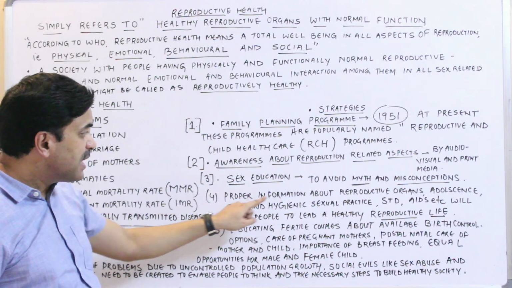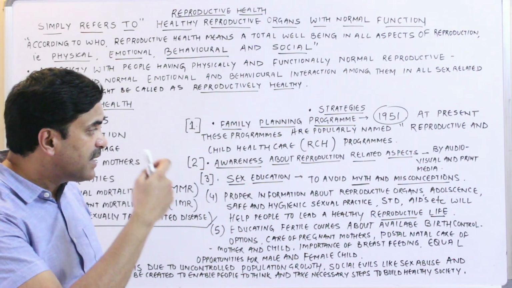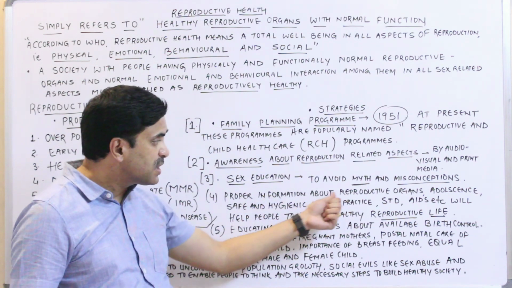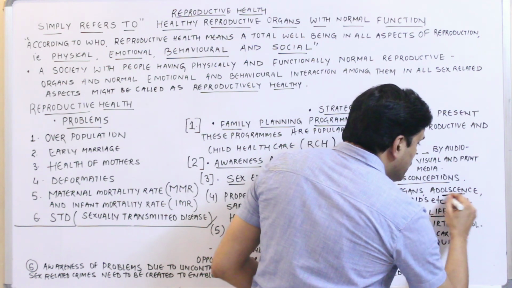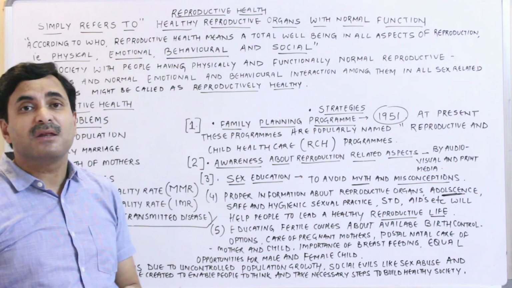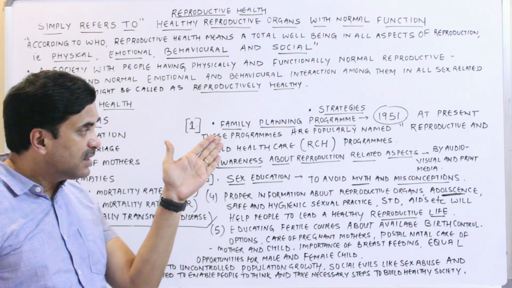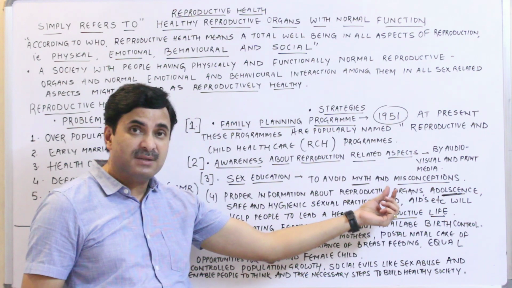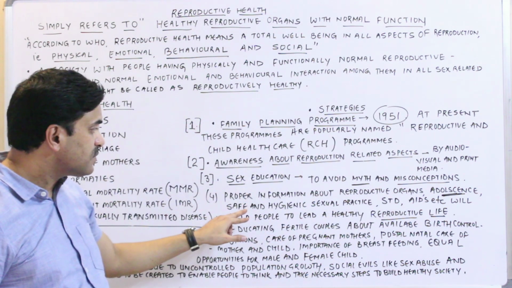Fourth is proper information about reproductive organs. The government is trying to make the people aware about the reproductive organs. Proper information about the reproductive organs. The government is trying to deliver knowledge about adolescence and the changes which occur at this age, because adolescence is the stage between 10 to 18. Okay, so proper information about reproductive organs, adolescence and the changes related to this adolescent stage.